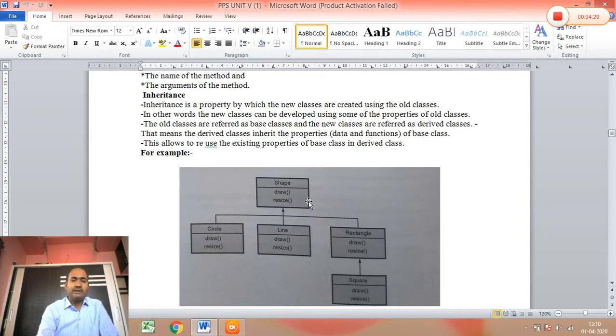In this way we can say that circle is a derived class from the shape, line is a derived class from the shape base class, rectangle is a derived class from the shape base class, and we can say that square is derived from their base class rectangle. So these are the examples of inheritance.